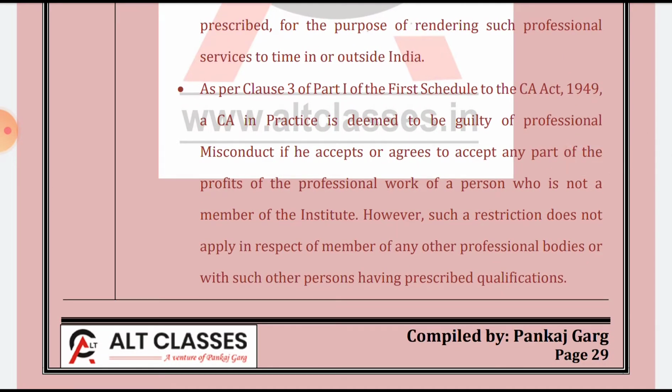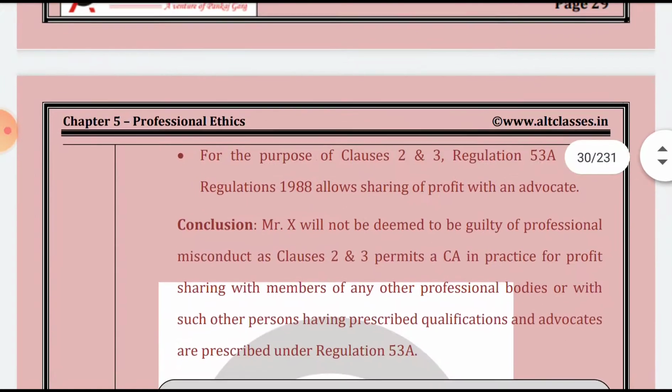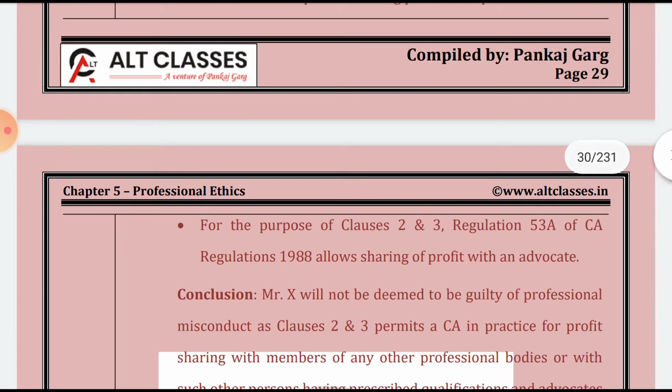See, Clause 2 is for paying and Clause 3 is for receiving, because he is receiving as well from the advocate. Under Clause 3 of Part 1 of the First Schedule of the Chartered Accountants Act, a CA in practice is deemed to be guilty of professional misconduct if he accepts. In Clause 2 it is if he pays, and over here if he accepts or agrees to accept any part of the profits of the professional business to any person other than those having such qualification as may be prescribed for the purpose of Clauses 2 and 3, under Regulation 53A of the Chartered Accountants Regulations.